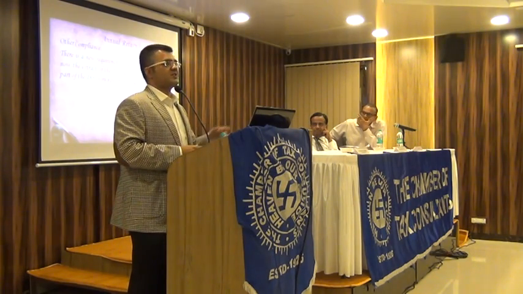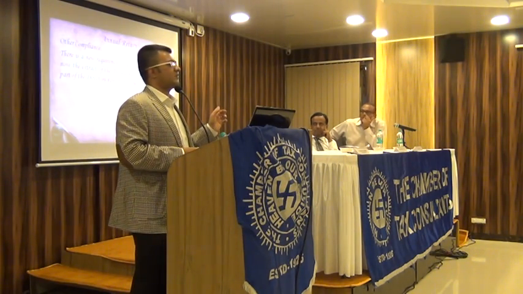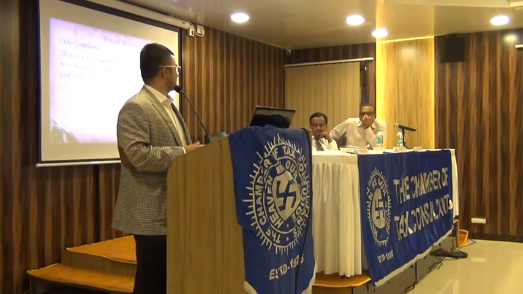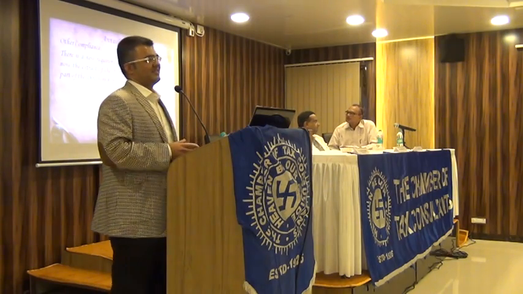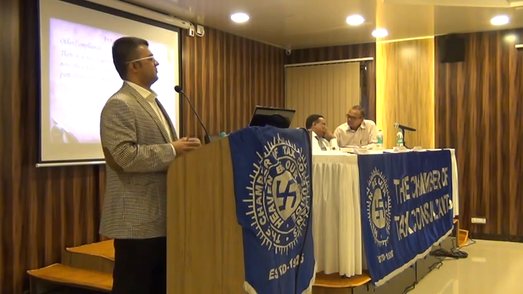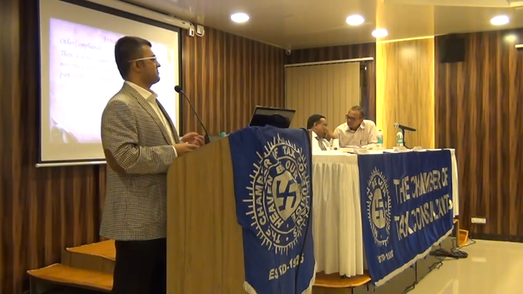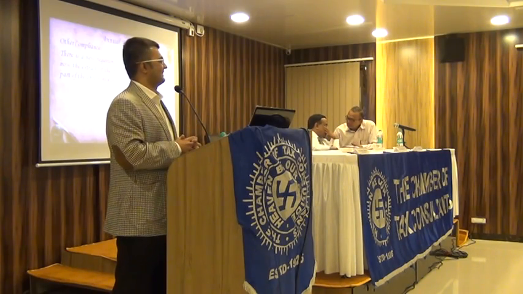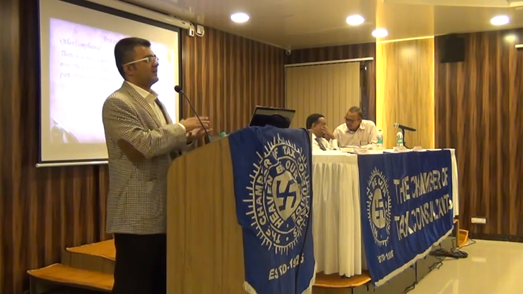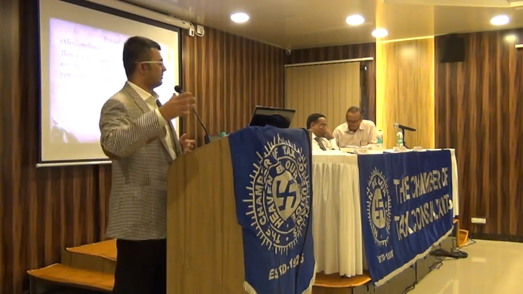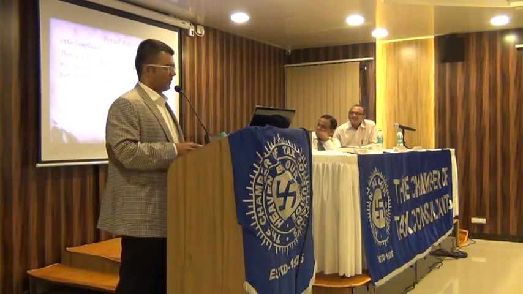When you are preparing your director's report, an extract of the annual return will form part of that director's report. So for listed companies, their annual report size will increase, because a separate form MGT 9 has been specified for this extract of the annual return, which has to be enclosed with your board report.